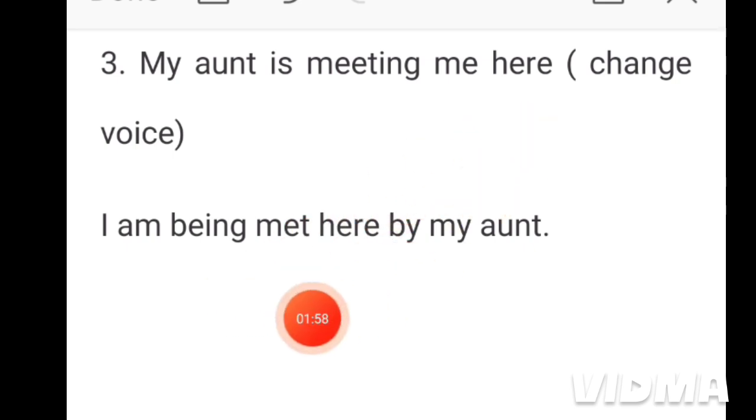Here, this is the adverb. We have written here the adverb. By whom? By my aunt. This phrase, my aunt, has been placed in the last position of the passive voice sentence. So the entire sentence is: I am being met here by my aunt. Or you can write: I am being met by my aunt here. You can place this adverb at the end of the sentence.